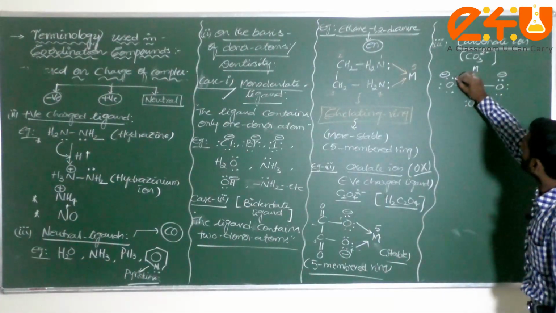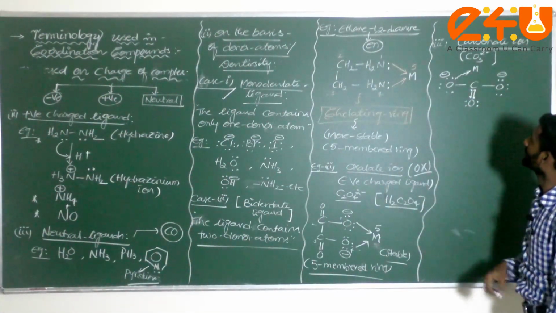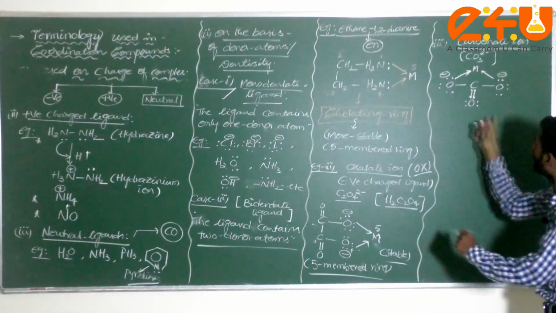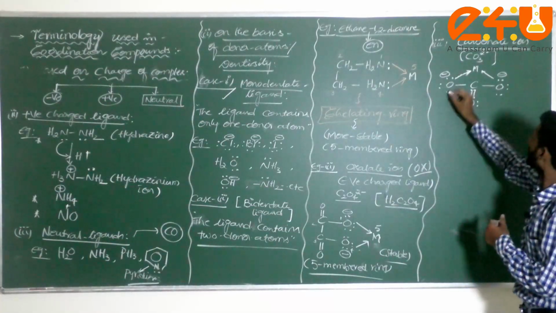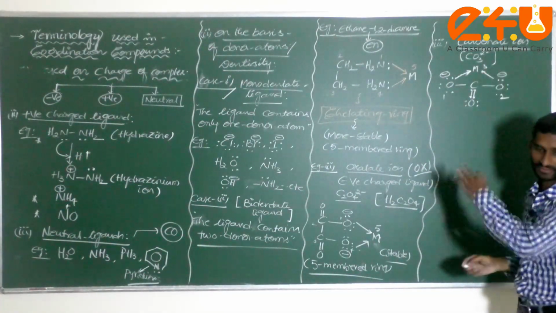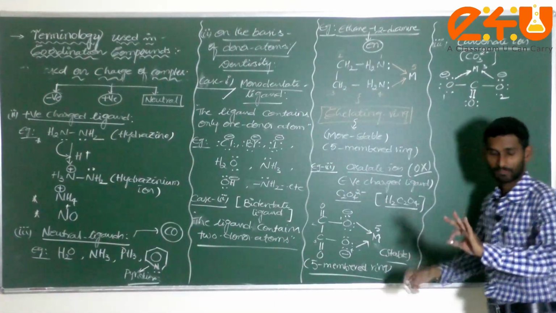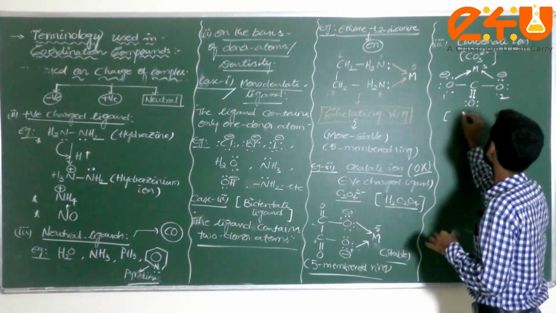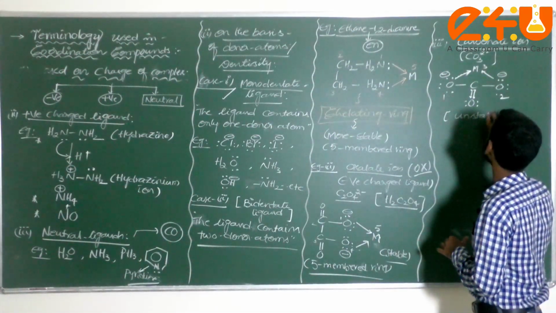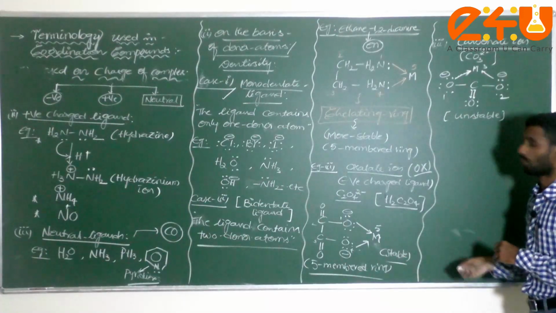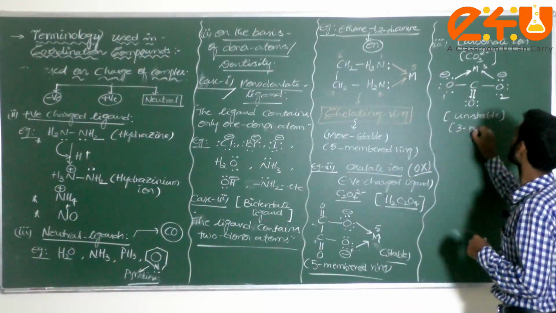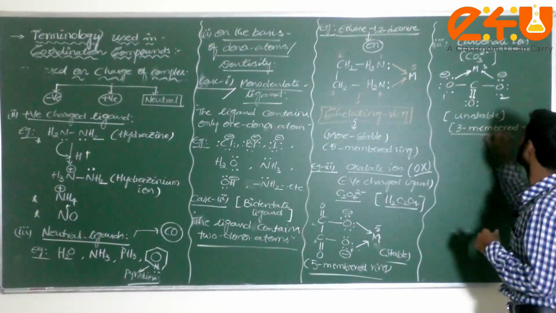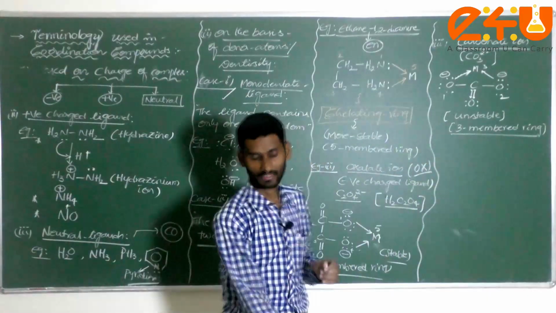Correct. Now this oxygen will be giving the electrons, or not? Forming one coordination bond here, and here also one coordination bond. Check it here. How many membered ring is formed? 1, 2, 3. Now a 3 membered ring is not stable. 5 membered, 6 membered, 7 membered rings are very stable. Now I can write, this one is unstable. How many membered ring, dear student? This is a 3 membered ring. Due to the presence of a 3 membered ring, it is unstable. Am I correct or not?